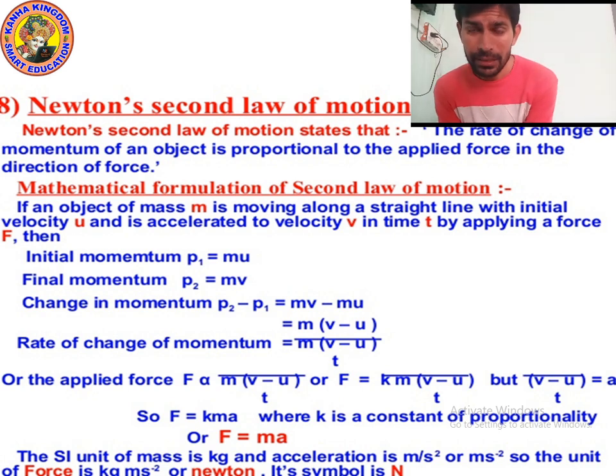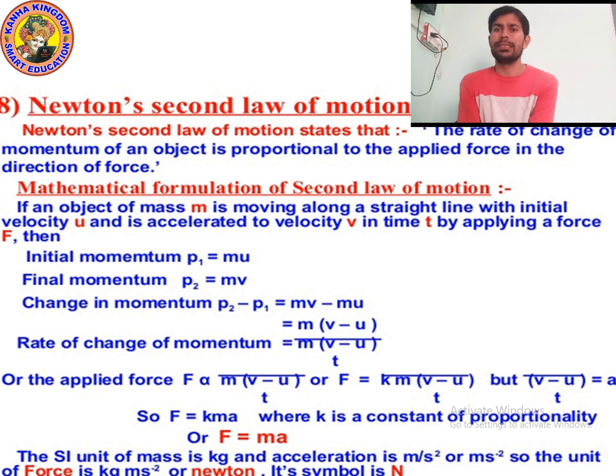We know that the unit of mass is kilogram, and the unit of acceleration is meter per second square. So the unit of force will become kilogram meter per second square, or you can say kilogram meter second inverse square. I hope you understood.